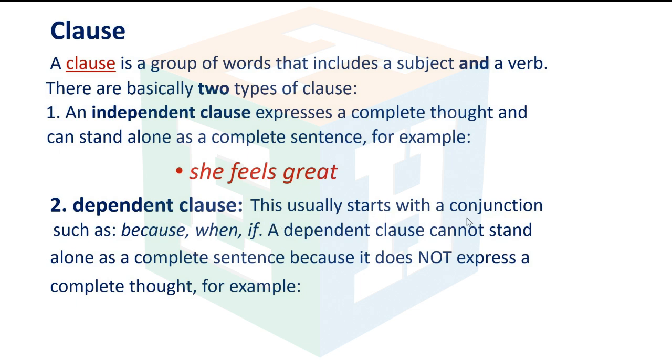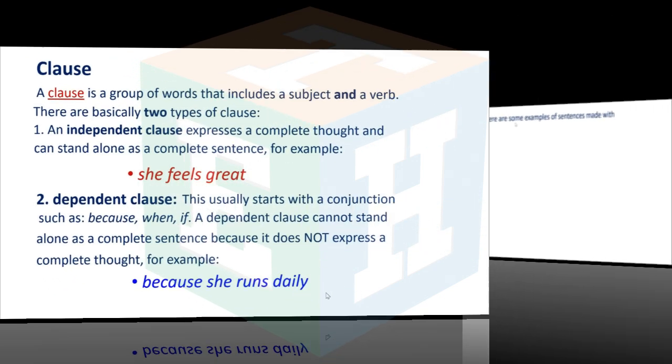This usually starts with a conjunction, such as because, when, if. A dependent clause cannot stand alone as a complete sentence because it does not express a complete thought. For example, because she runs daily.